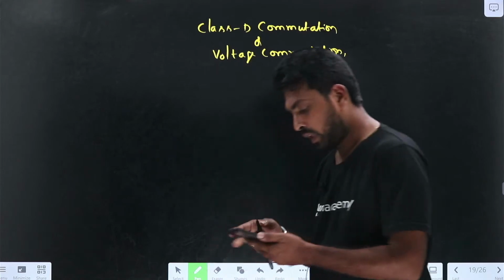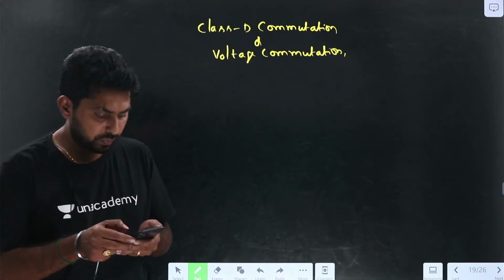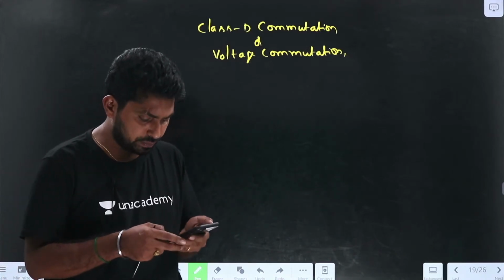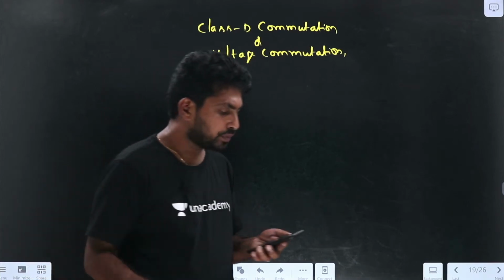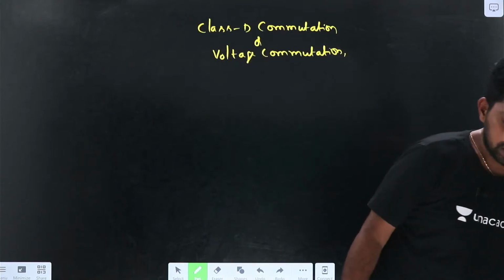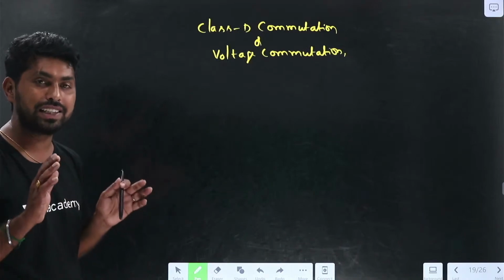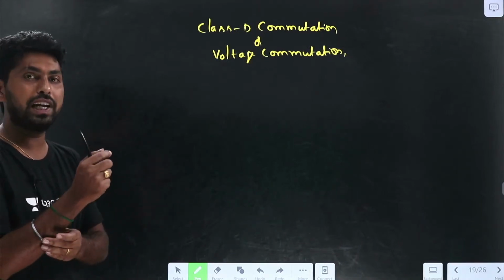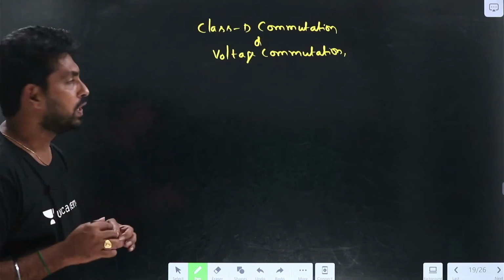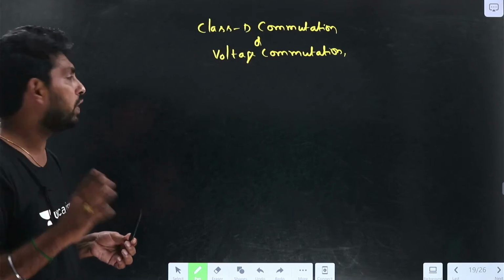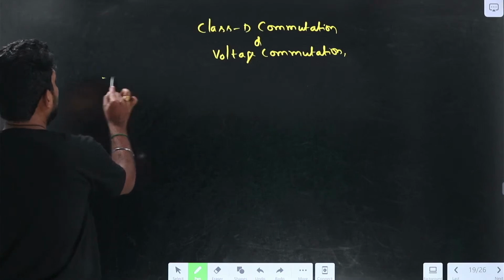So try to share the session, guys. So let us observe the class D commutation. Let me draw the class D commutation circuit diagram. From that, let me explain each and every point of the class D commutation so that you can understand clearly, and whatever questions they ask, you are able to answer. So now let me draw the circuit diagram first.